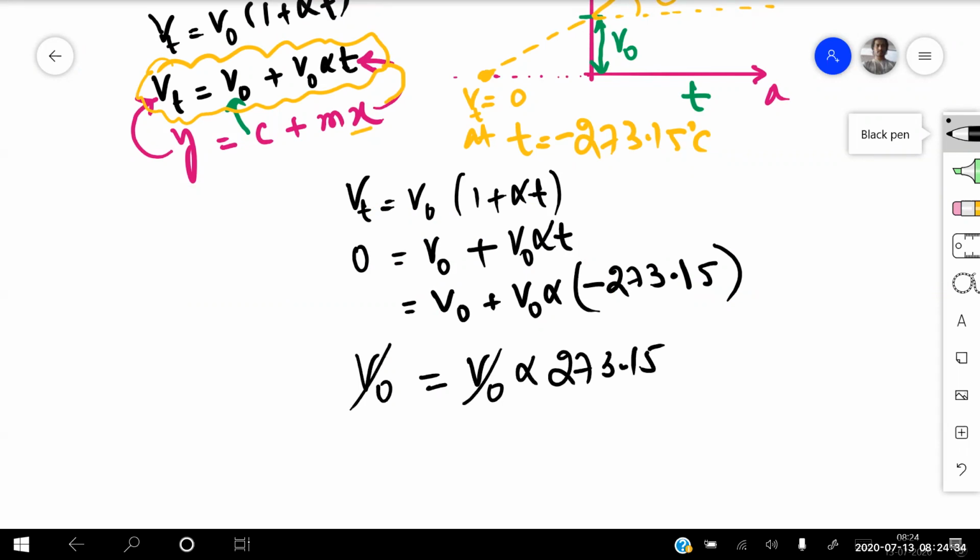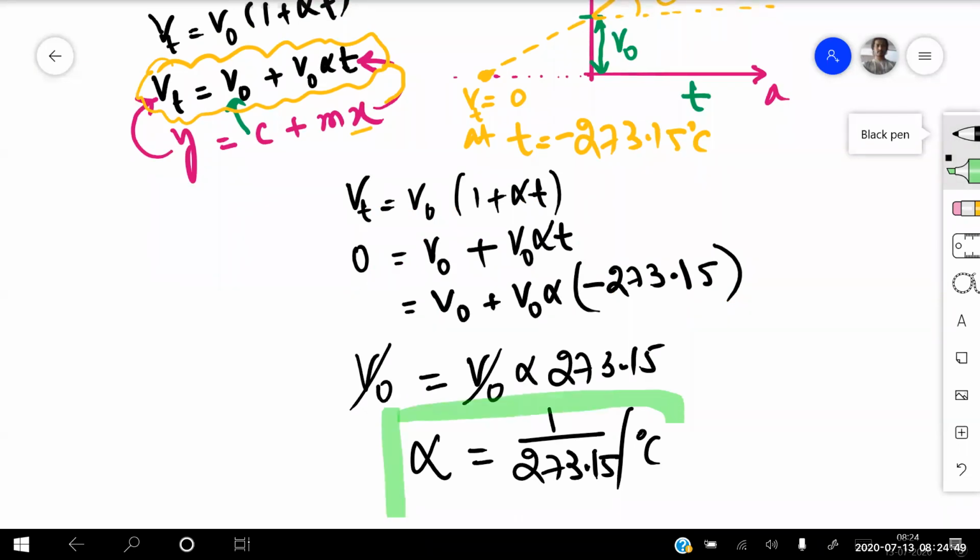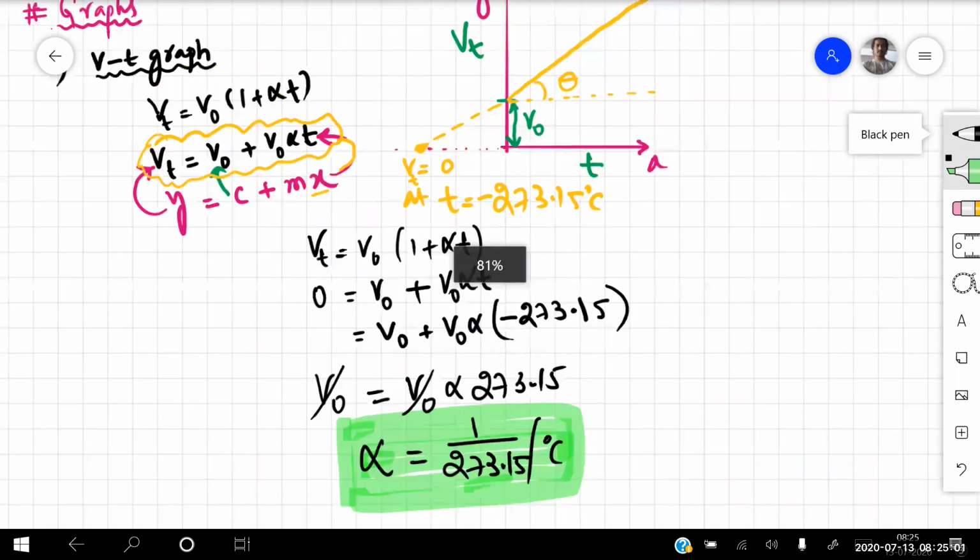So this V naught will get cancelled. If I get the value of alpha from this, alpha comes out to be how much for me? 1 by 273.15 per degree centigrade. So this will be the value of your alpha, which you need to remember. Very important, beta. Even for your board examination, they may ask you for 2 marks: in the volume coefficient, what is the value of alpha?